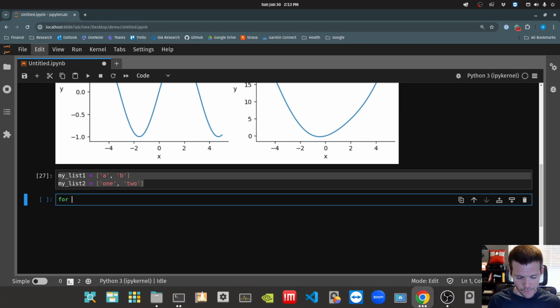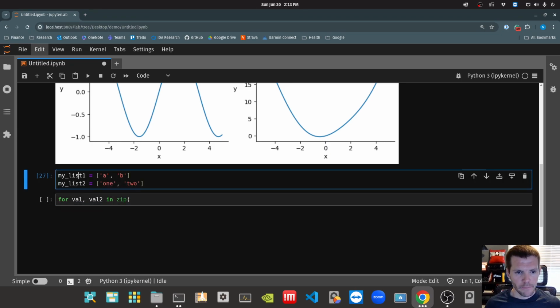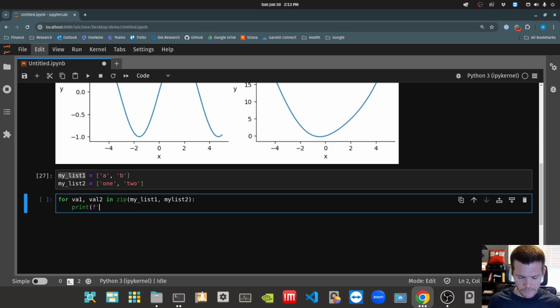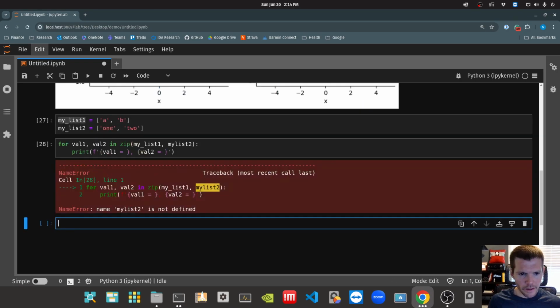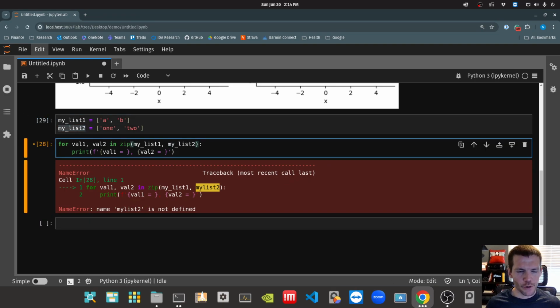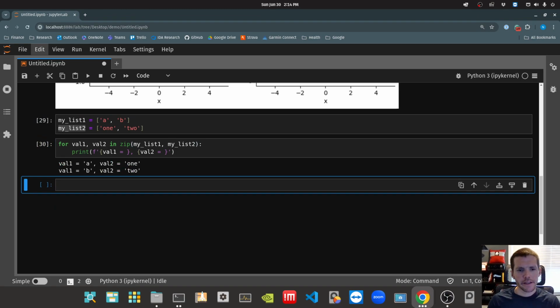We could do something like this: for val1, val2 in zip my list 1, my list 2. We can print with an F string so that we can see exactly what's going on. That should have been val1 right here. There we go, catching that before it becomes a problem. Val1 equals that, and then val2 equals that. I've got to put my underscore in there. So we can iterate over those things in pairs.